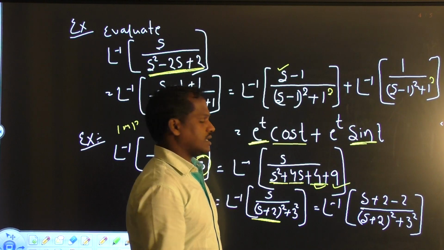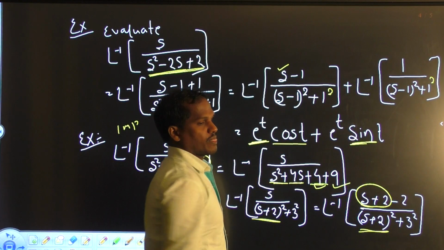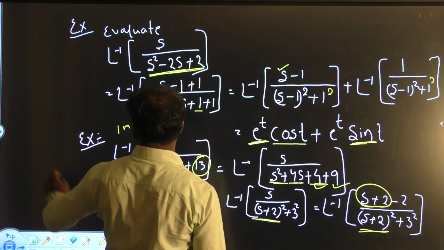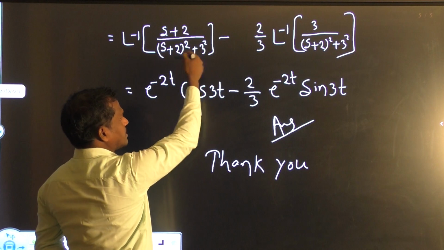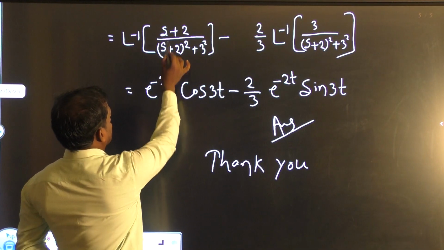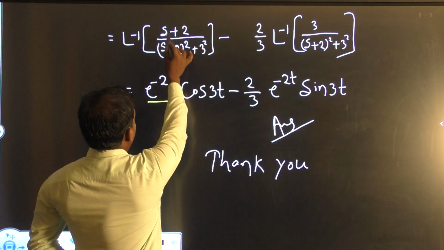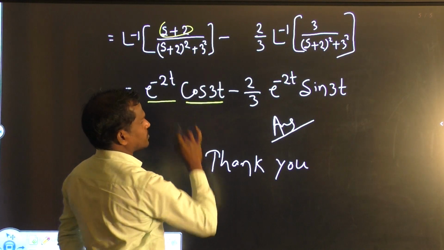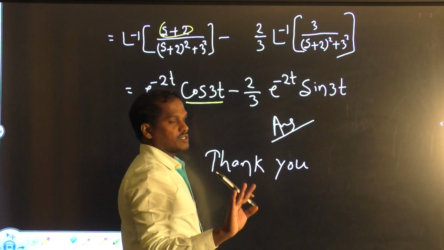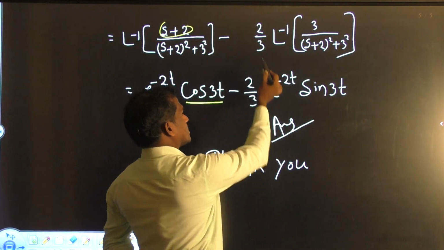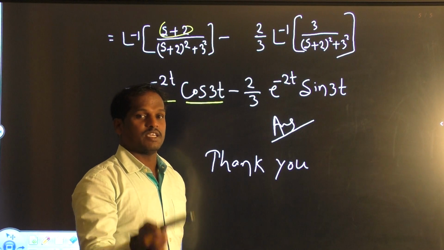What is the benefit of converting that? In the numerator we also get s plus 2. Then s plus 2 by s plus 2 whole square plus 3 square is one part, for which the plus 2 means we get e to the minus 2t by shifting again, and because the numerator is s, we get the cos formula, which gives cos 3t. In the other part the numerator is 2, and with 3 square in the denominator it is not in the formula base. Then what can we do? We divide by 3 and multiply by 3. Why do we do this? Because we have to convert it into the base of the formula.